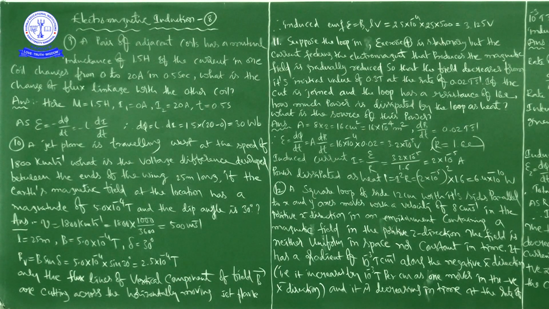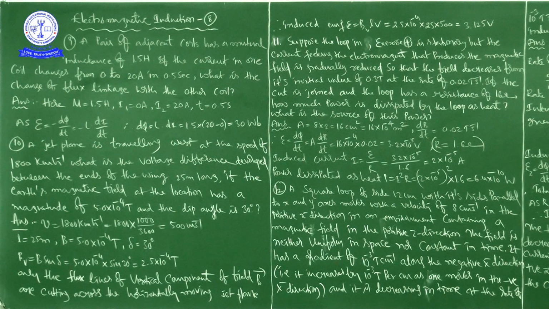Okay, right. Next. See, only the flux lines of the vertical component of field B bar are cutting across the horizontally moving jet plane. So what is the resultant field, what is the vertical component of field, and what is the horizontal component of field?